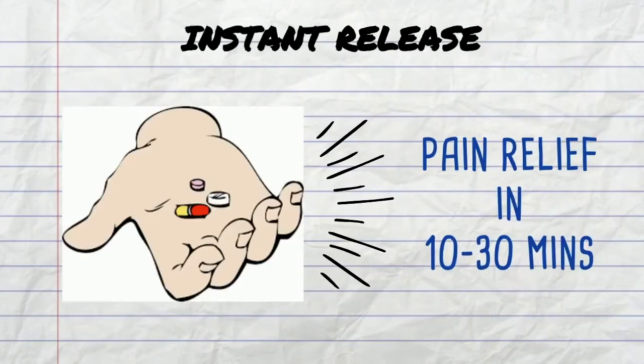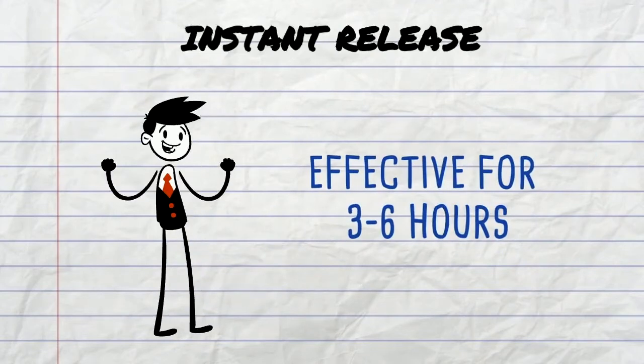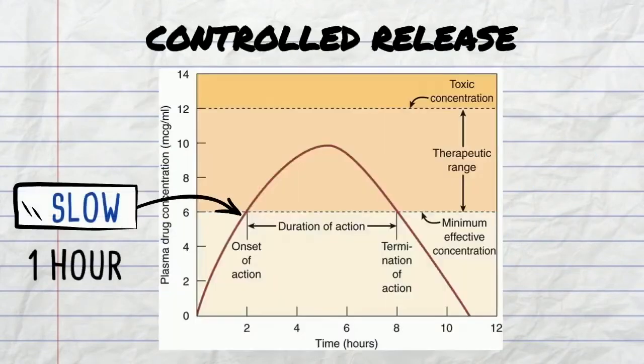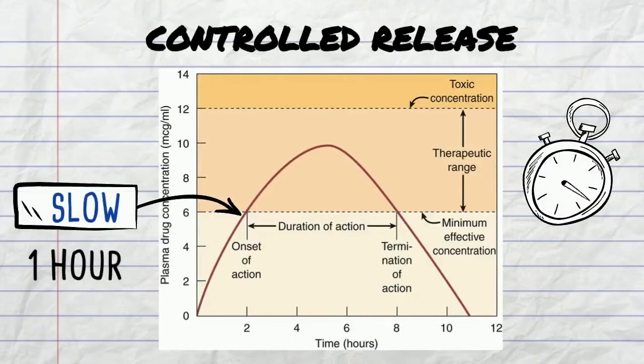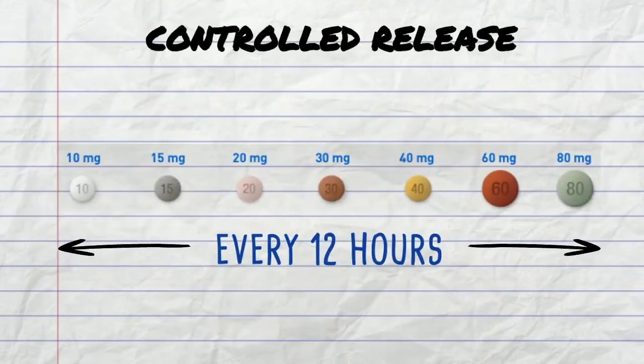So with the instant release tablets, we can expect a much faster onset of action of about 10 to 30 minutes, and this effect usually lasts up to 3 to 6 hours. On the other hand, we have the controlled release tablets, which have a much slower onset of action of about an hour, but this effect lasts for 12 hours.